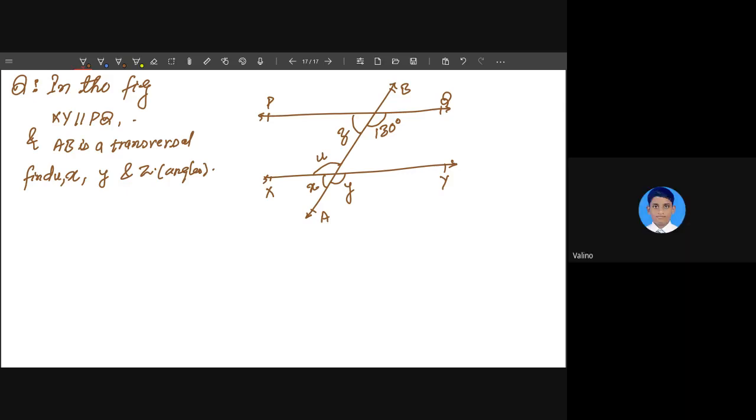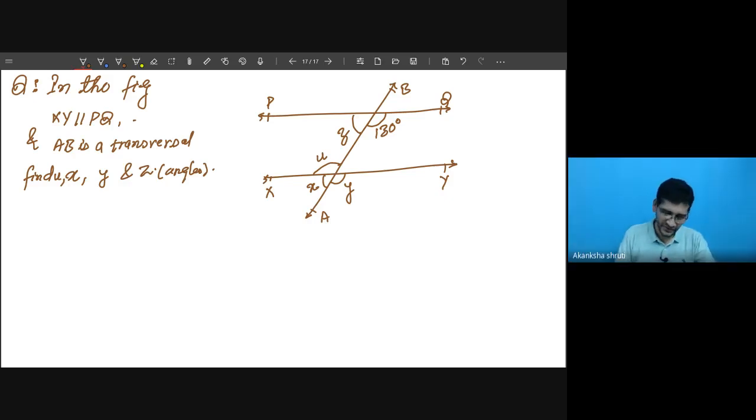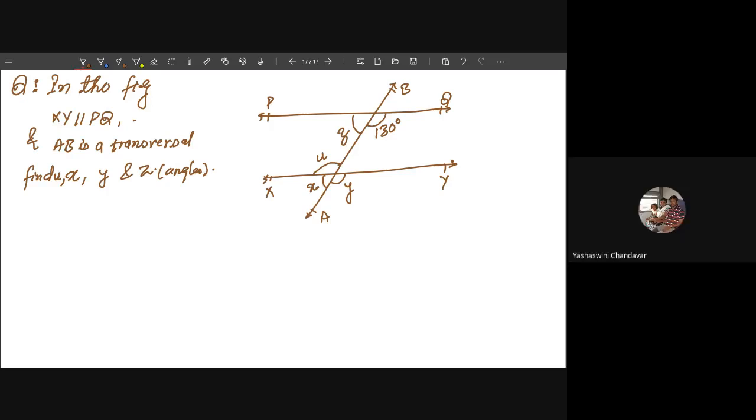U is equal to 130 degrees because of alternate interior angles. Very good. Y is equal to 130 degrees because